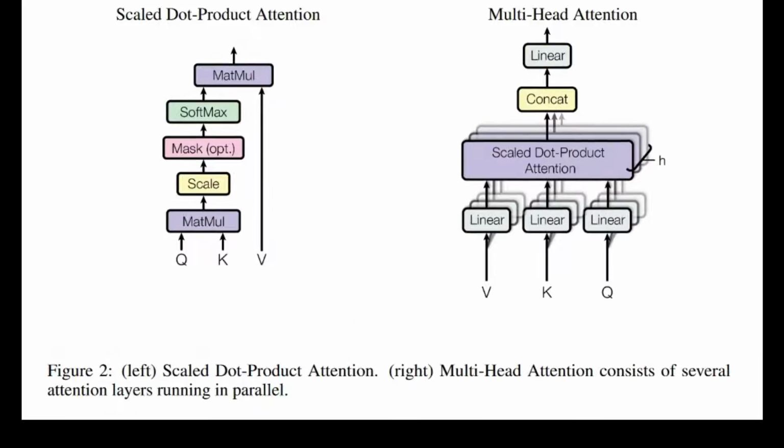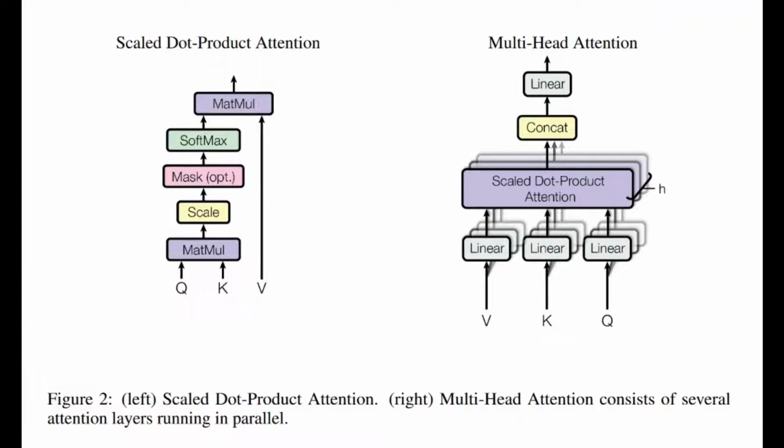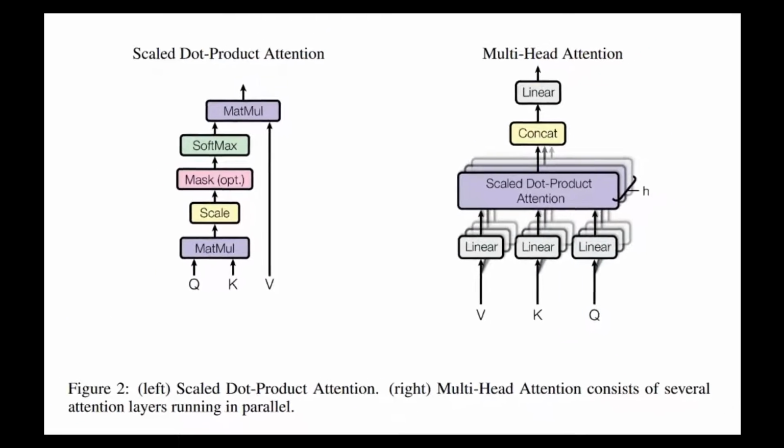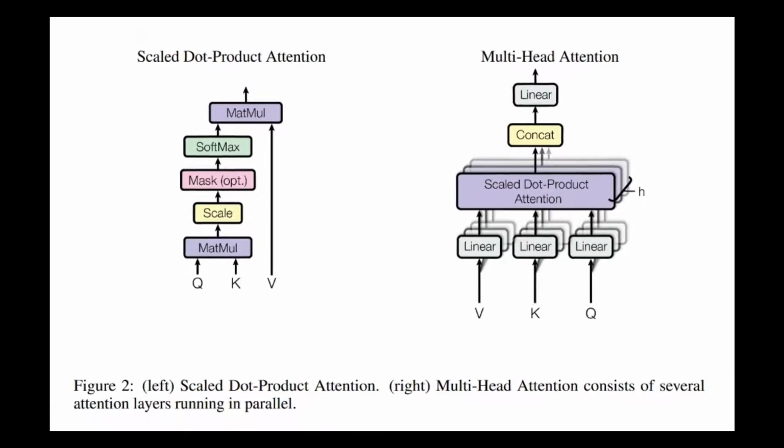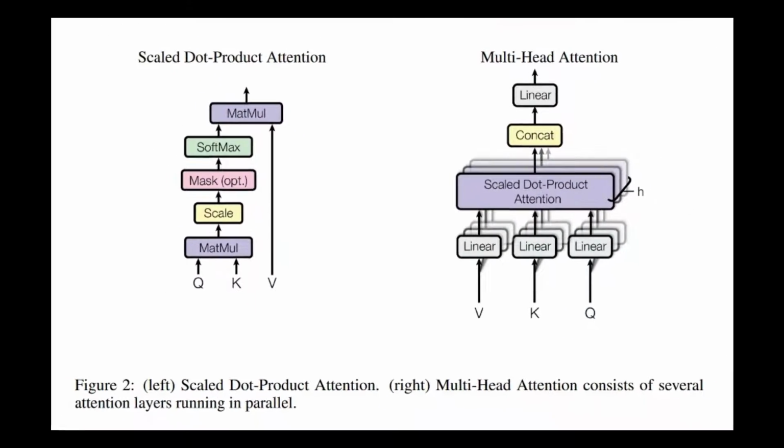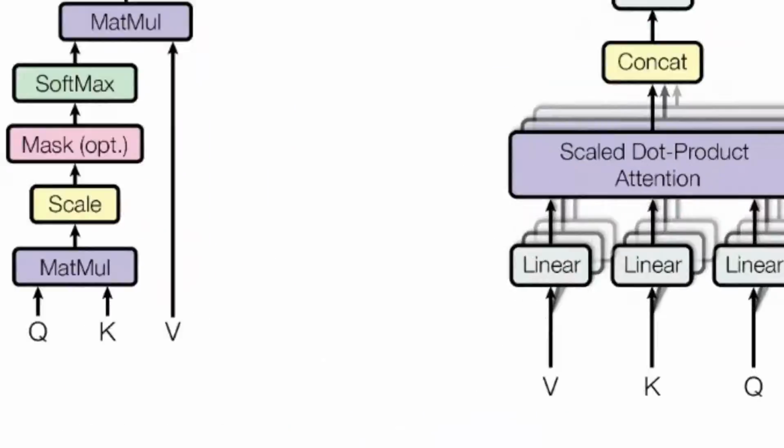Attention functions map a query and a set of key-value pairs to an output vector, where the output is computed as a weighted sum of the values based on a compatibility function between the query and the keys. Scaled dot product attention is an attention function that maps a query and a set of key-value pairs to an output vector. The output is computed as a weighted sum of the values, where the weight assigned to each value is computed by a compatibility function of the query with the corresponding key.